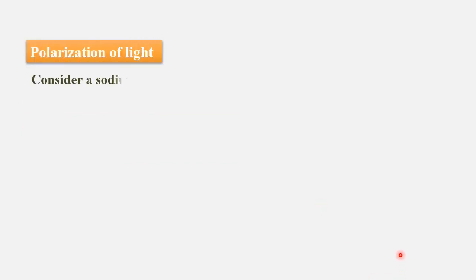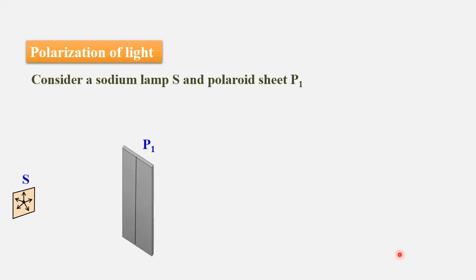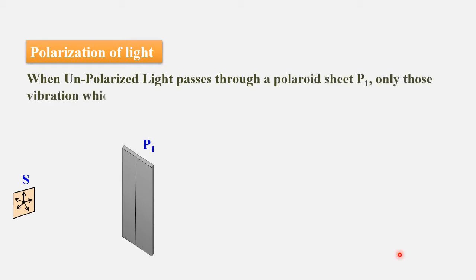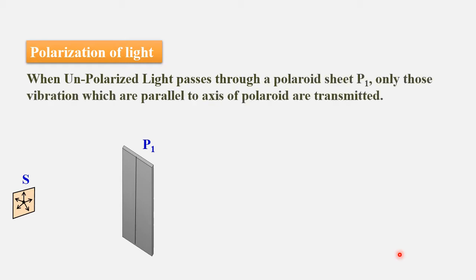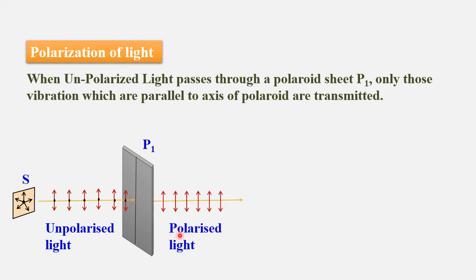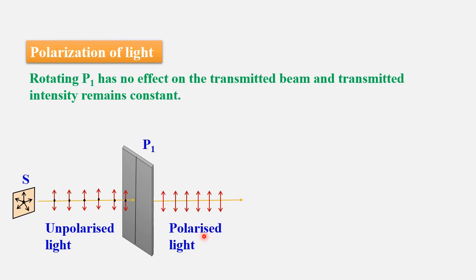Polarization of light. Consider a sodium lamp S and the polaroid sheet P1. When unpolarized light passes through the polaroid sheet P1, only those vibrations which are parallel to the axis of the polaroid are transmitted. You can see here unpolarized light is incident, and only the vibrations parallel to this pass axis come out, which is called polarized light. The intensity of light is reduced to 50% of its initial value. Rotating P1 has no effect on the transmitted beam, and the transmitted intensity remains constant.